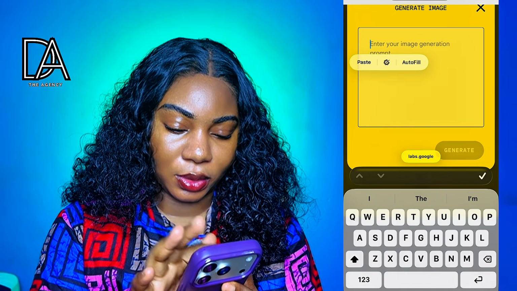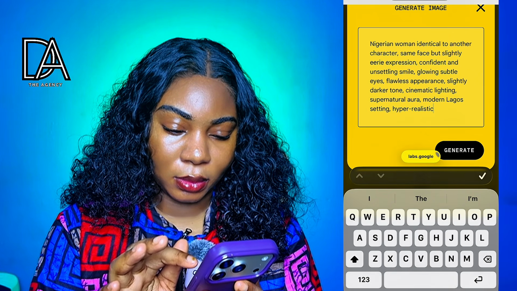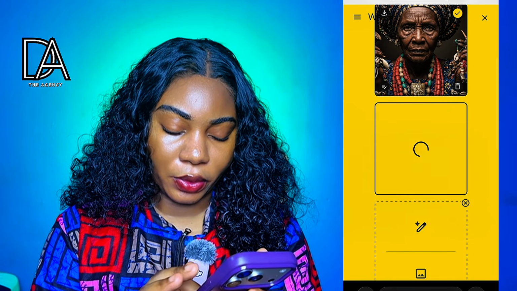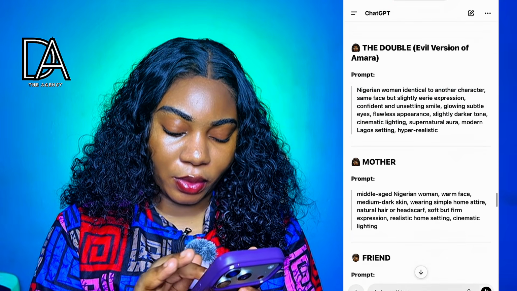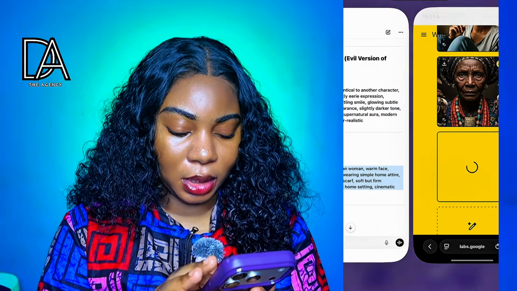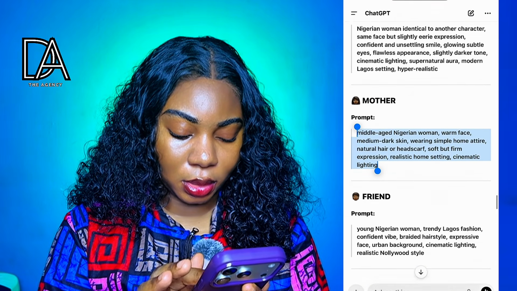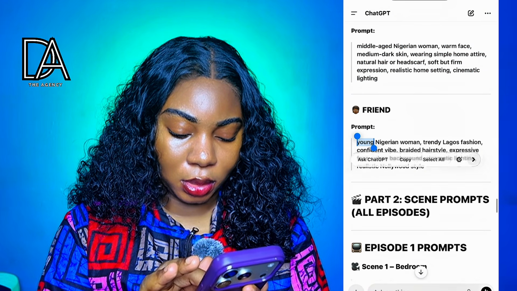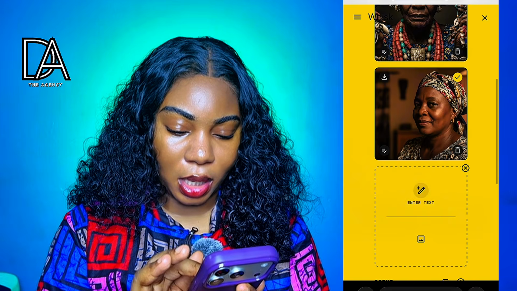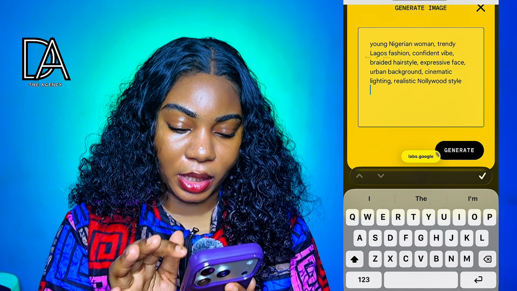So let's see if this one will generate. We have a middle-aged woman. Do the mommy, do the friend, Hollywood style, do the friend.